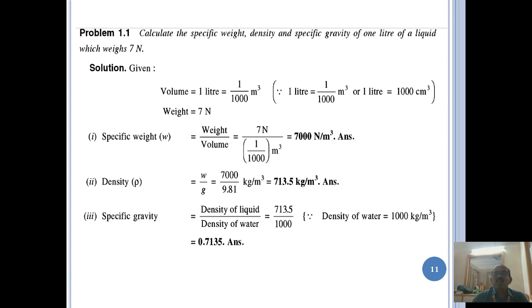First, the volume is converted to meter cube. Then the specific weight is equal to weight by volume, that is equal to 7,000 Newton per meter cube. Then density is calculated, which is the ratio of the specific weight to gravity. So specific gravity is equal to density of the liquid to density of the water. That is, the specific gravity of the particular liquid is 0.7135.